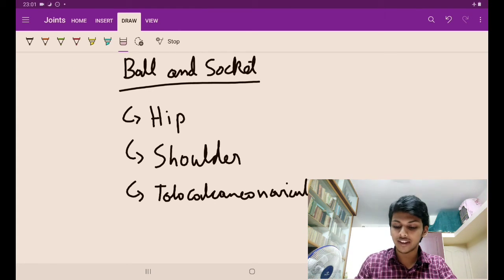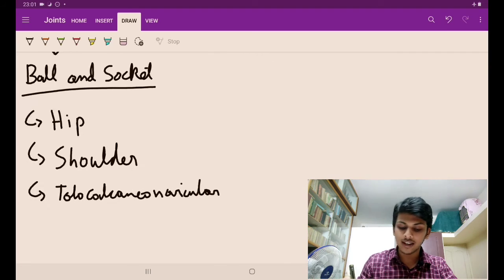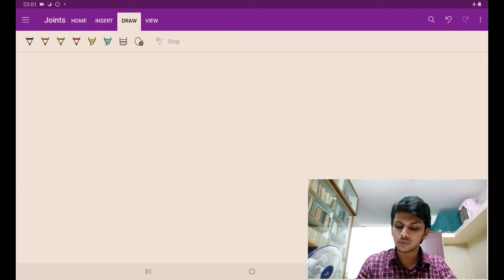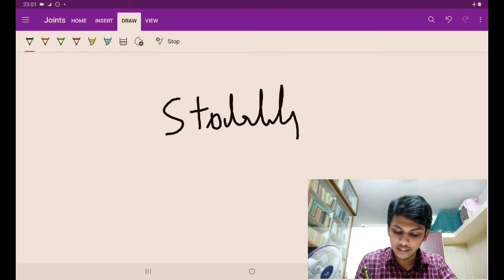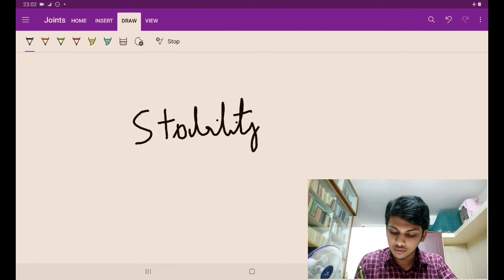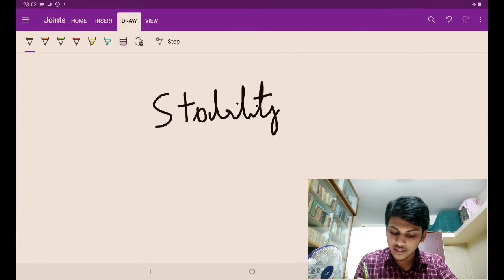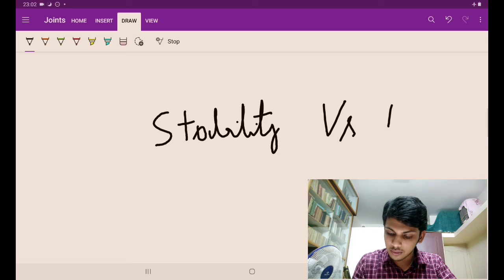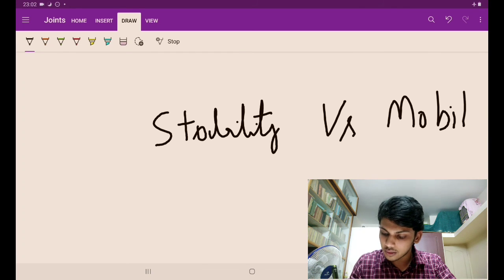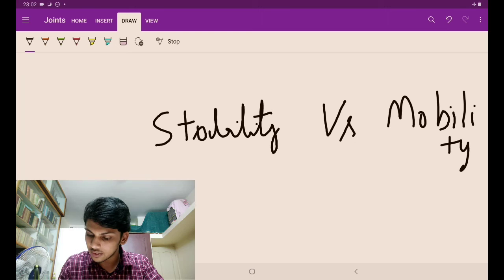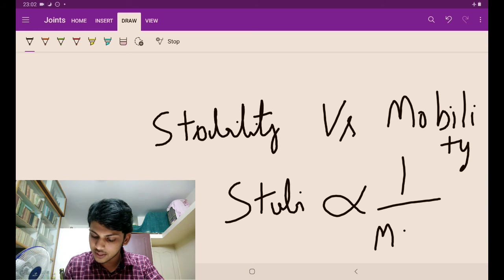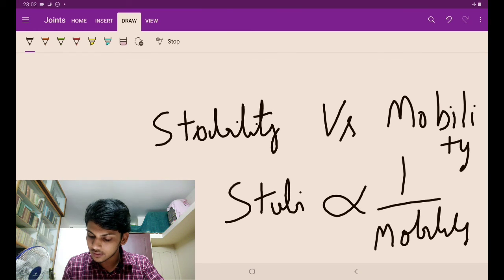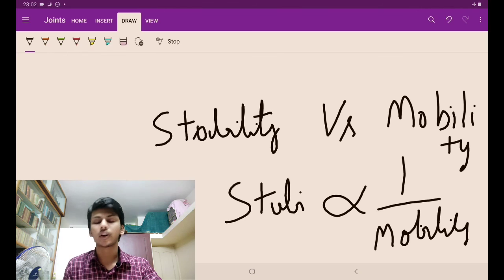One of my teachers taught me a very interesting topic guys, क्योंकि why are there different kinds of joints? सबको तो synovial joint बना सकते थे ना. So there is a concept called stability versus mobility. Okay. So stability is inversely proportional to mobility. If the mobility is more, the joint is less stable. It can easily go to subluxation and dislocation.